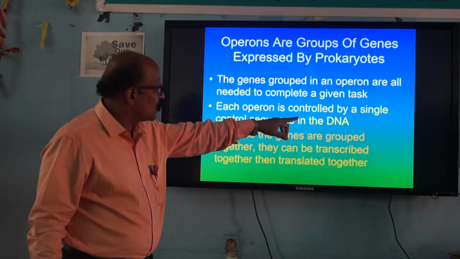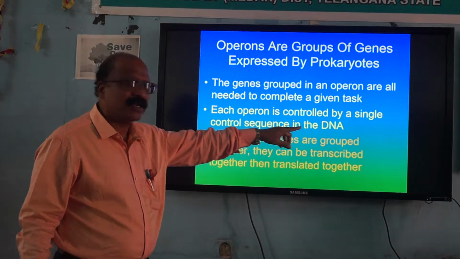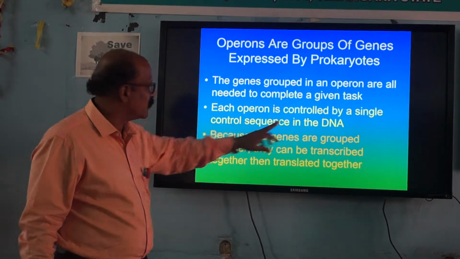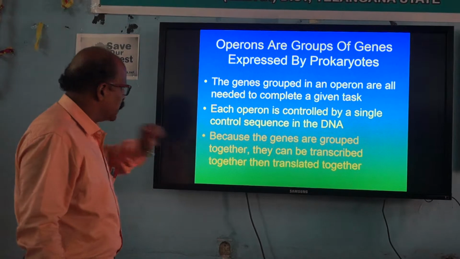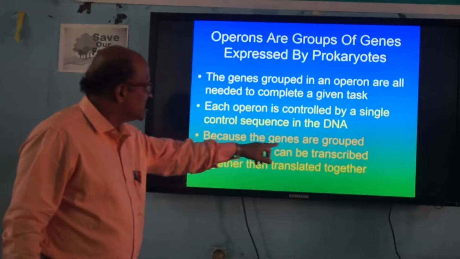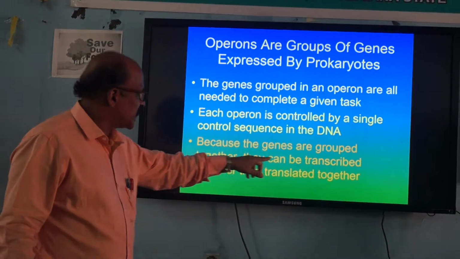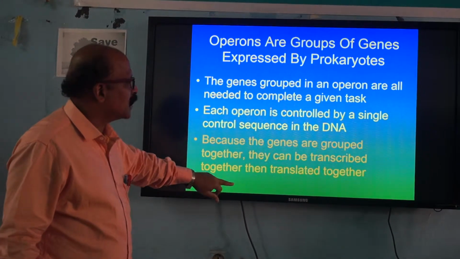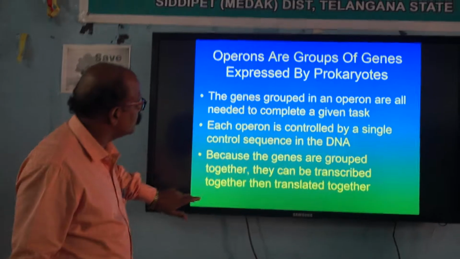Each operon is controlled by a single control sequence in the DNA. A controlling sequence will be there, that's what we call the regulatory gene. Because the genes are grouped together, they can be transcribed together and translated together.